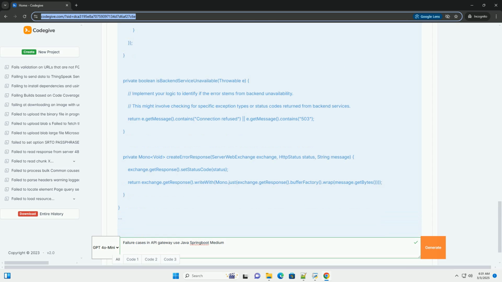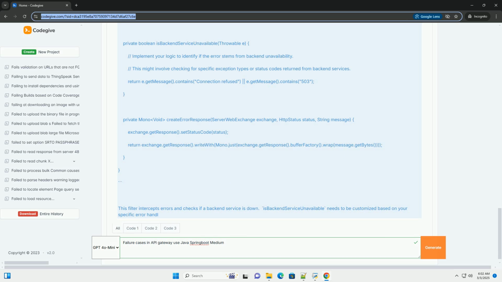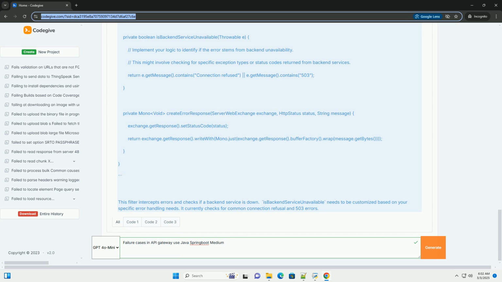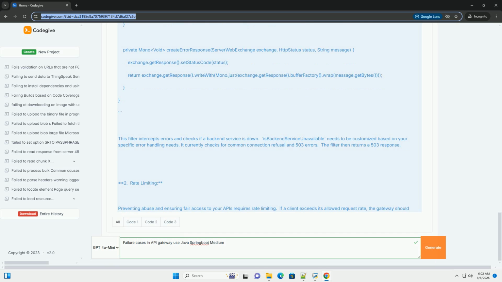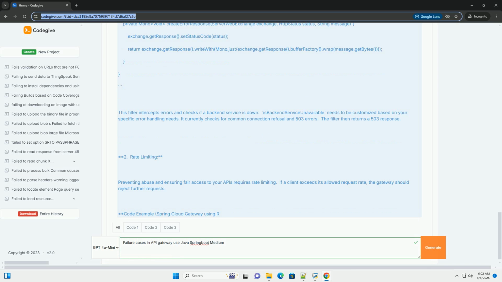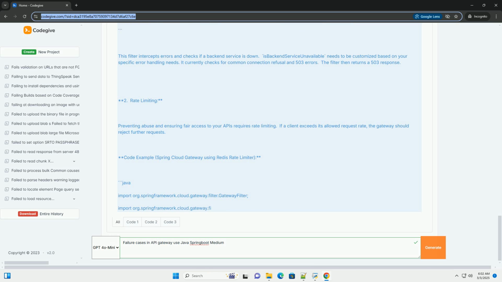2. Rate limiting. Preventing abuse and ensuring fair access to your APIs requires rate limiting. If a client exceeds its allowed request rate, the gateway should reject further requests. Code example, Spring Cloud Gateway using Redis rate limiter.